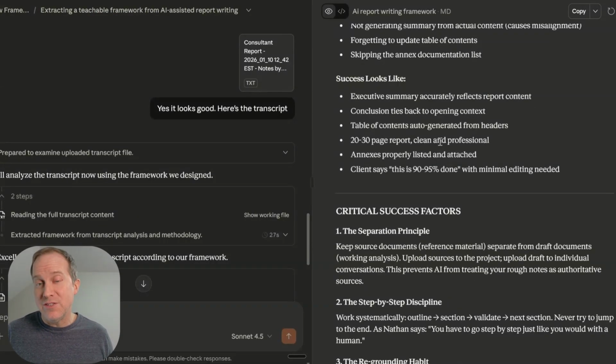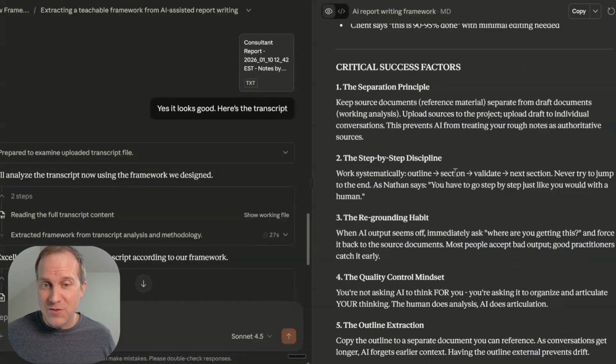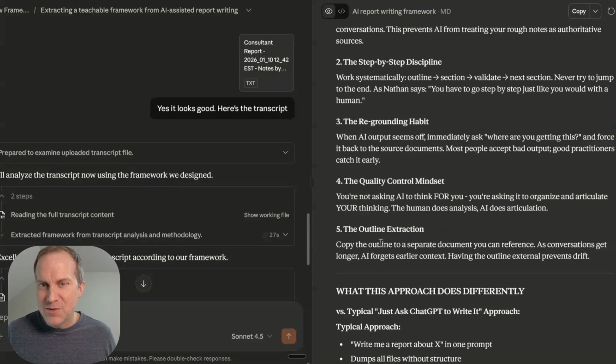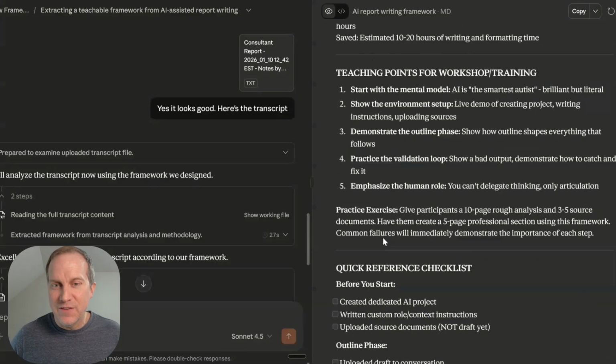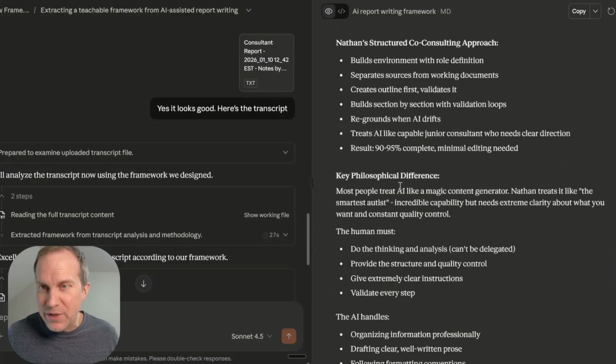So this is really interesting. It really sounds like a very professional level framework. That's something that I could now package, right? Of course, I want to read it and make sure that it makes sense and follows what I actually did. And then it created some critical success factors: separation principle, step-by-step discipline, regrounding habit, quality control mindset, outline extraction, what this approach does differently. I mean, this is really pretty incredible.